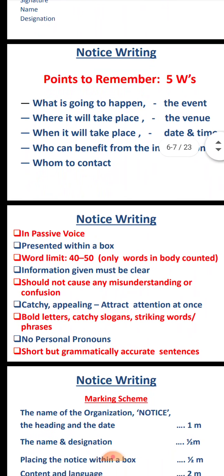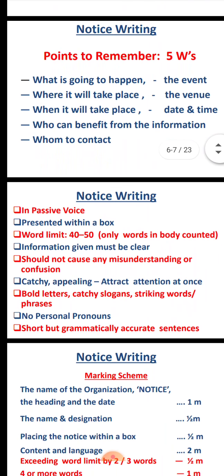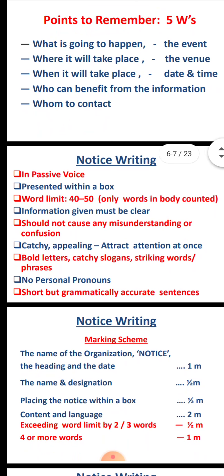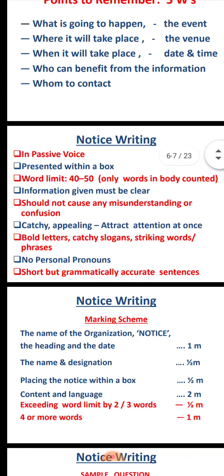Some points we have to keep in mind while writing the notice: what is going to happen, that means the event, should be mentioned in the notice. Where it will take place, the venue, should be mentioned. When it will take place, that means the date and time of the event.